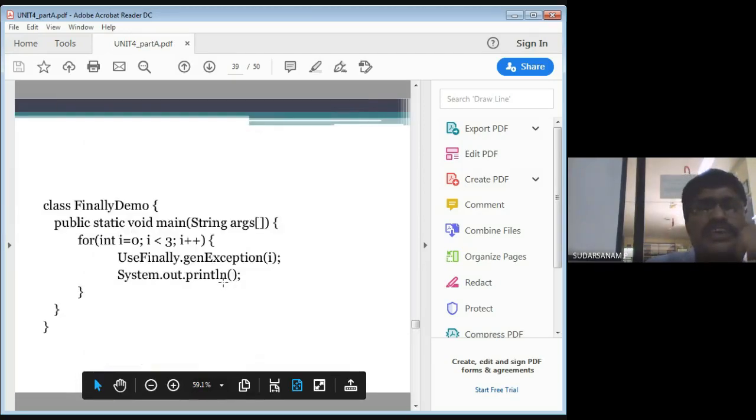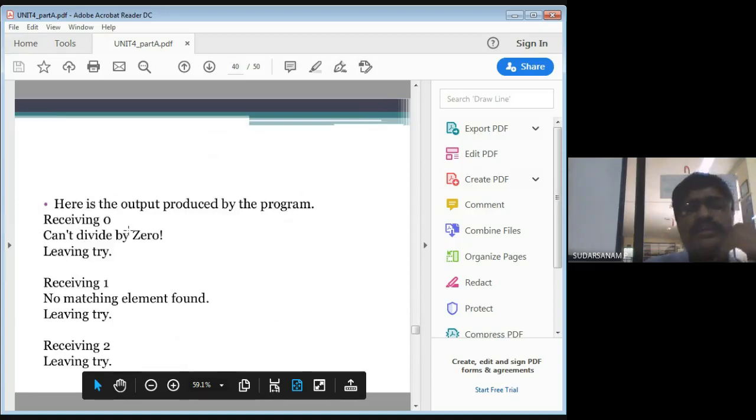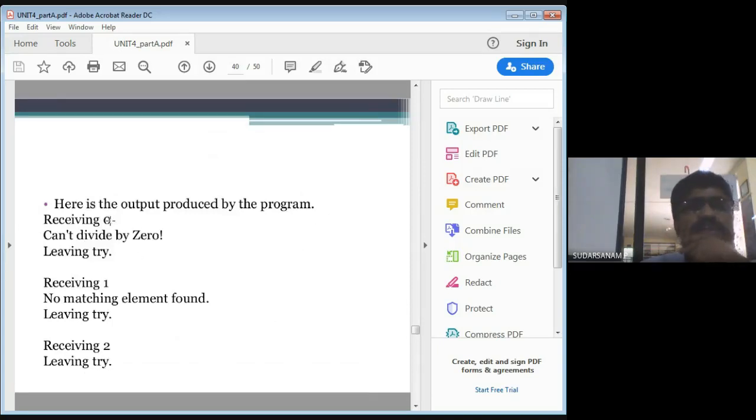Now let us see the output of this. The program is receiving 0. When it is receiving 0, what happened? Cannot divide by 0.